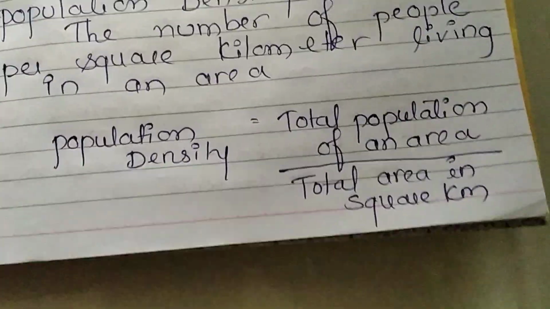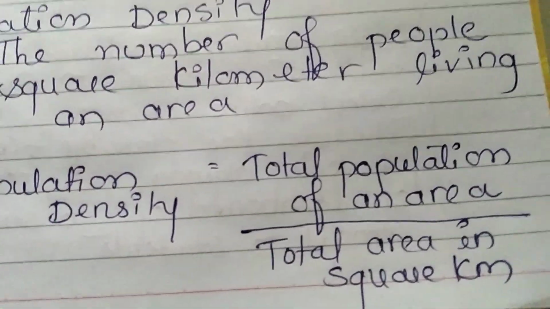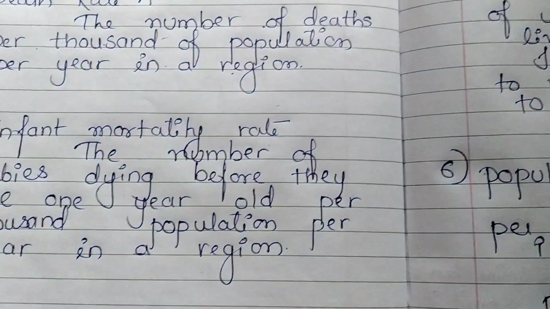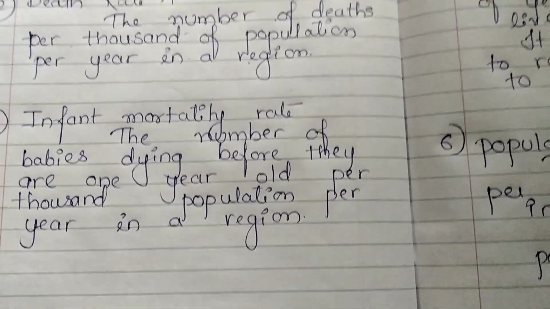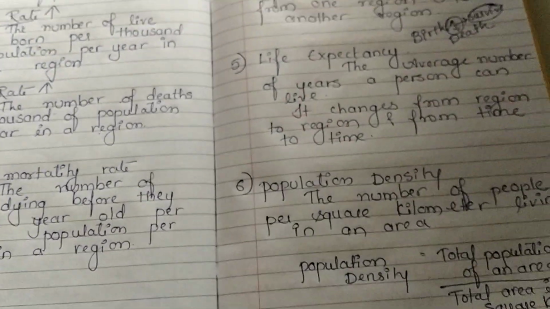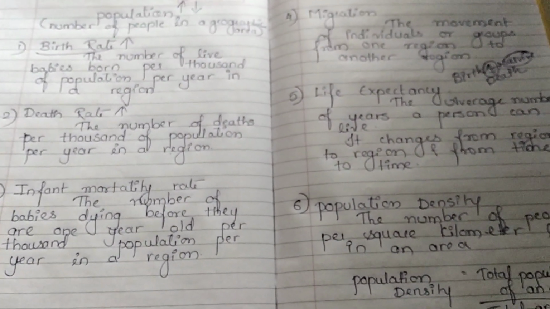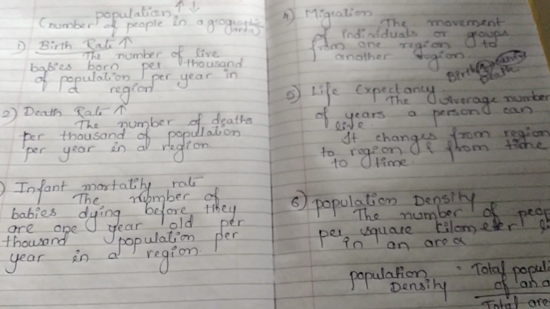Then you gain the 2 marks. Usually population density, birth rate and infant mortality rate are asked many times in your board exams. So kindly write these notes in your notebook and study them nicely.